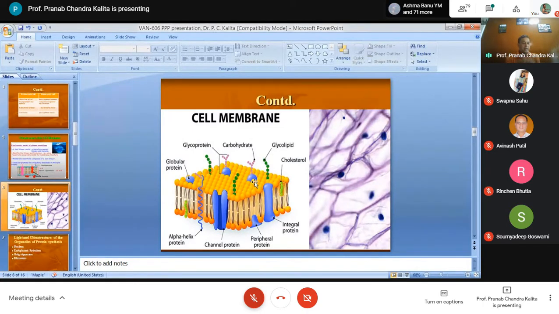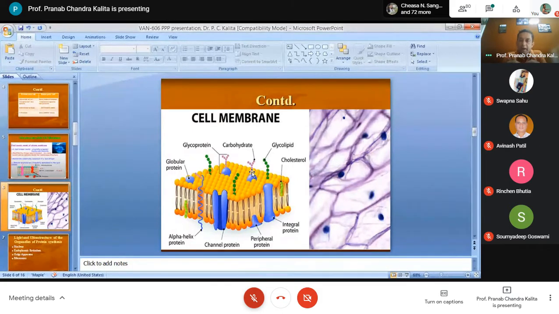This particular layer, the conjugation of glycoproteins and glycolipids on the external surface of the cell membrane, is called the glycocalyx. So remember, in simple form, what do we understand by glycocalyx?